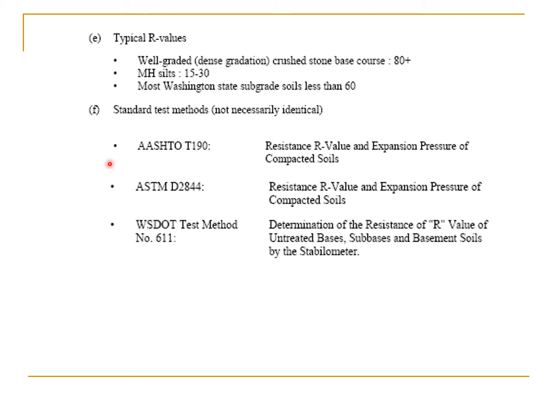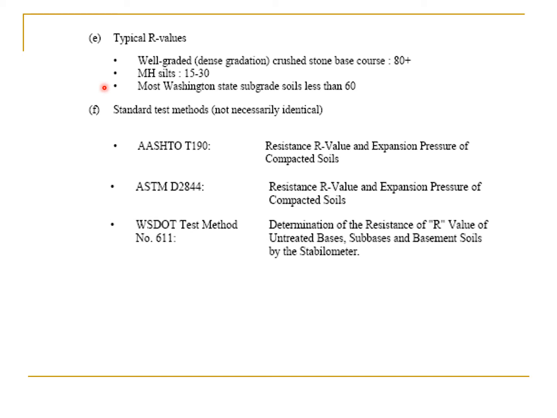So the typical values are: well-graded, dense gradation crushed stone base courses, the value is 80 plus; MH soils 15 to 30; and most Washington state subgrade soils less than 60.